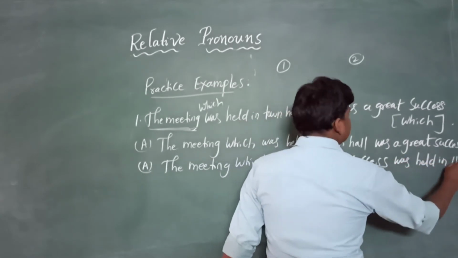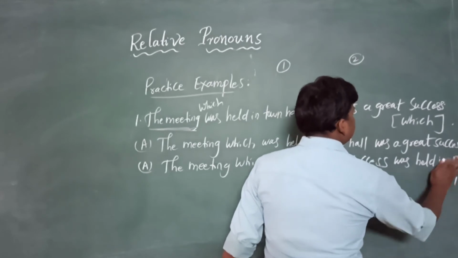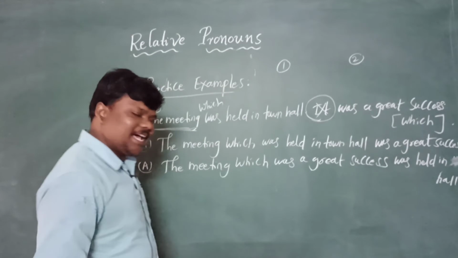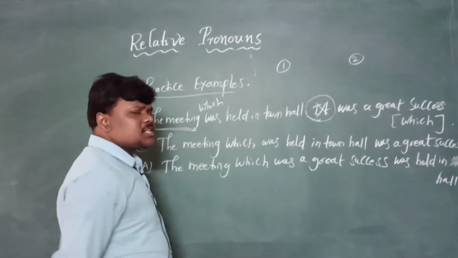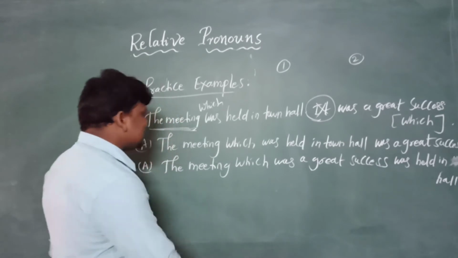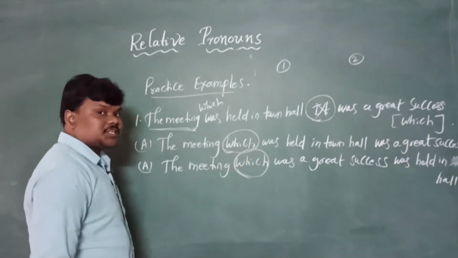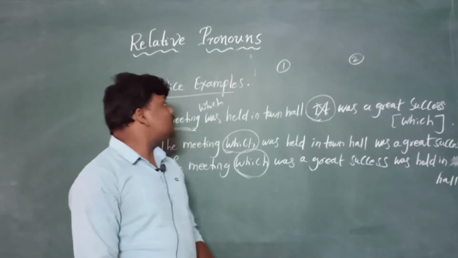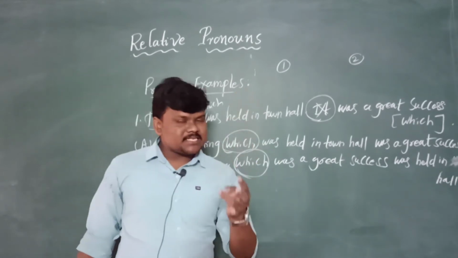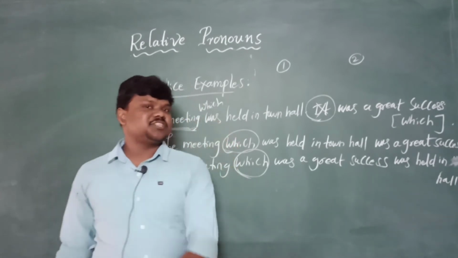Fine. Whatever answer you write, and as many answers as you can write, remember one thing: these which and that always follow things, places, animals, without any doubt.